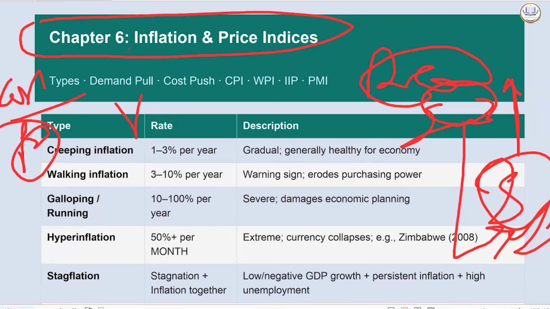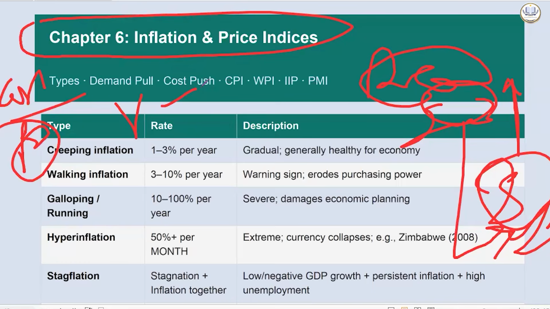Now, usually when inflation happens, who will win? Somebody who had taken a loan has to repay it. Because of higher inflation, money is depreciating, losing its value. If inflation is more, you can buy less product. So the one who has taken the loan, the debtor, will repay cheaper. The creditor will lose. This is what you need to know.